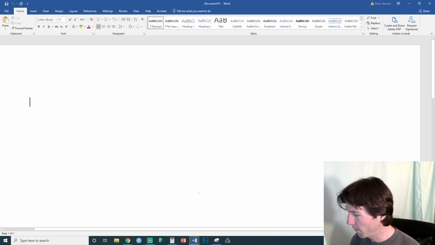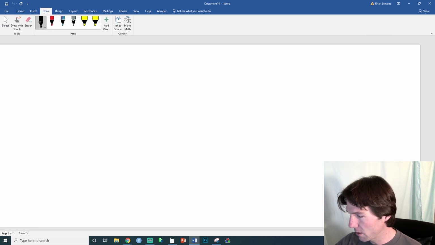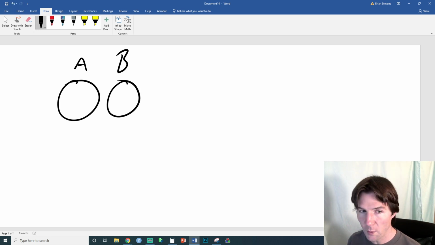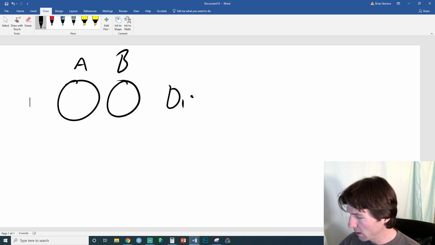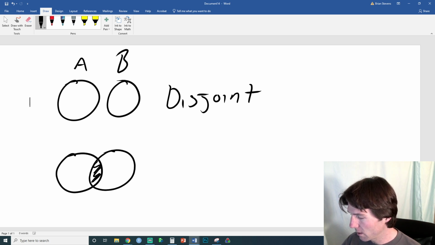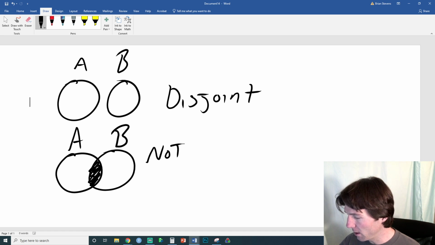Let's grab a new sheet of paper. Think about disjoint the following way. Disjoint is like two circles, where you have A and you have B, and there's no overlap between A and B in disjoint events. So this is disjoint, which is the same thing as mutually exclusive. When you have not disjoint, it looks like this, like a Venn diagram. There is a region where A and B occur at the same time. So this is not disjoint.